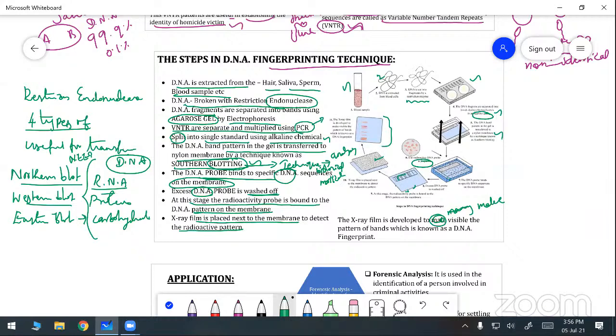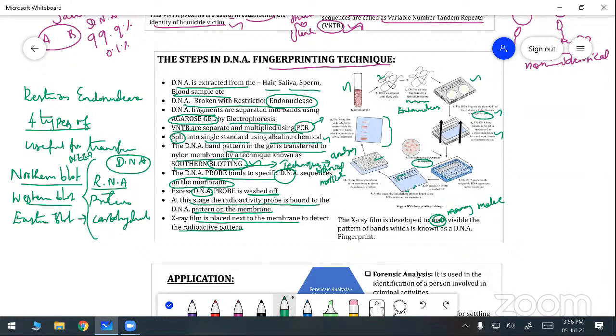Do you understand? First, we are taking one sample. In the diagram, we are taking the blood sample. From the blood sample, we are extracting the DNA. Then the DNA is cut into fragments by the enzyme known as the restriction enzyme, that is called the restriction endonuclease. After that, the DNA fragments are separated into bands using a gel known as the agarose gel.